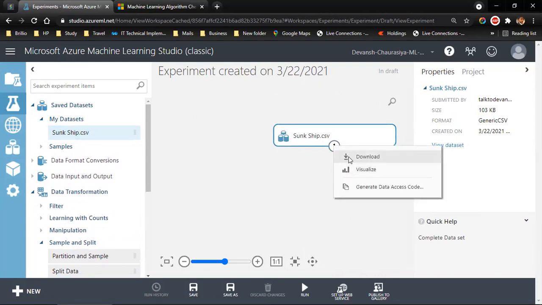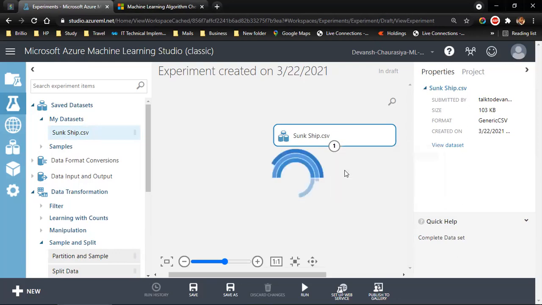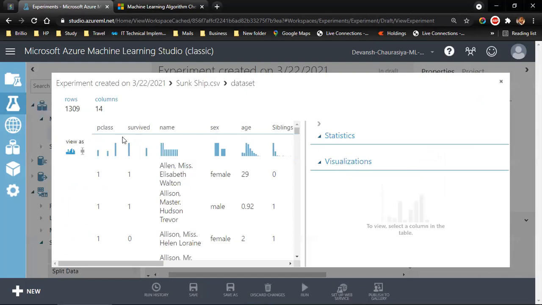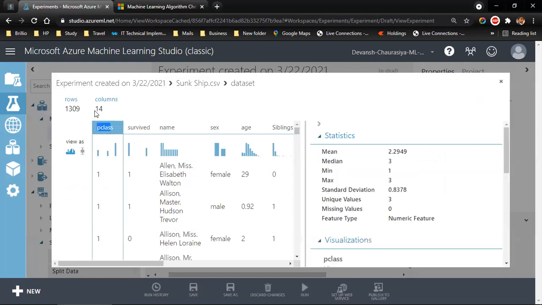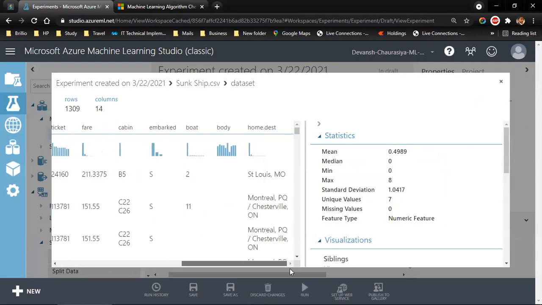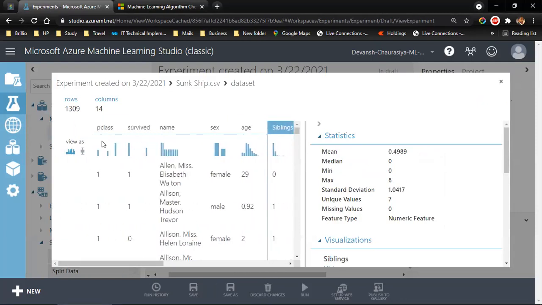I can right click and download it over here, or I can download it by going to the data here. By the way, we don't require that right now. I click on visualize. So I have 14 columns and 1,309 rows. We have passenger class, survived, name, gender, age, siblings, and more. Of course, this is the entire data set.